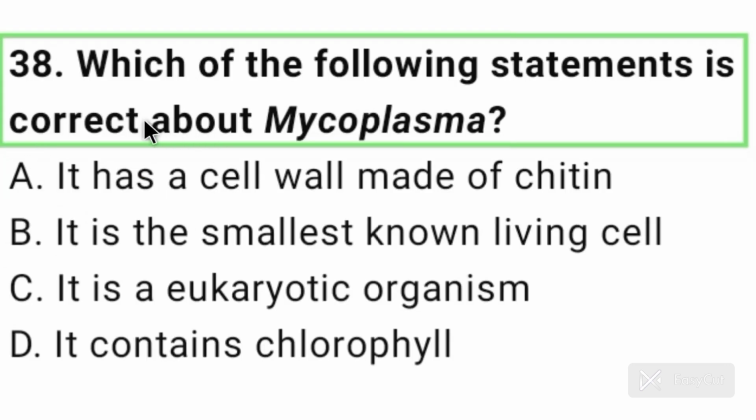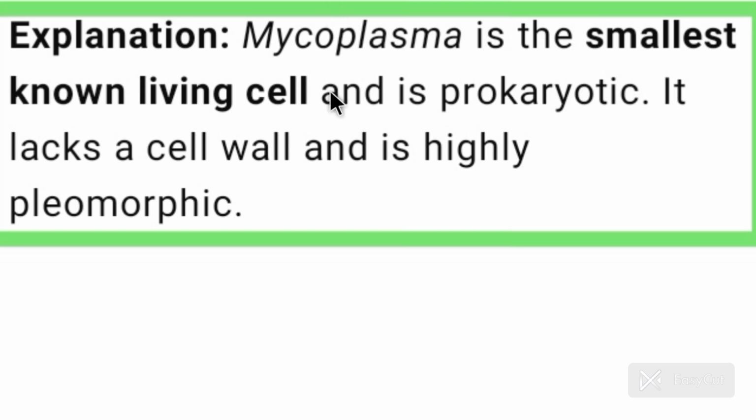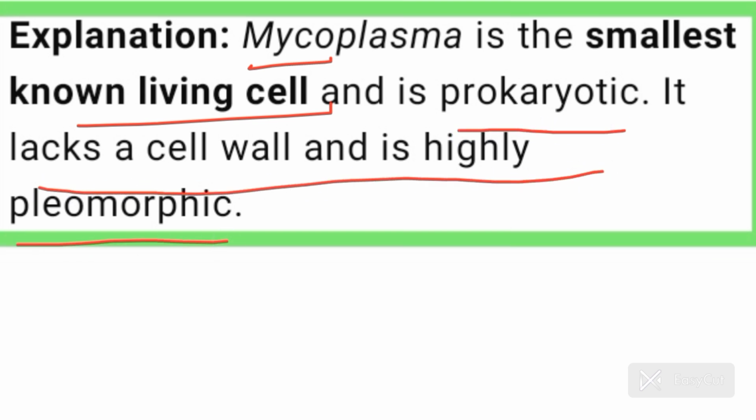Question number 38. Which of the following statements is correct about mycoplasma? Option B is correct here because mycoplasma is the smallest known living cell. Mycoplasma सबसे छोटी living cell होती है. So mycoplasma is the smallest known living cell and is prokaryotic. It lacks a cell wall and is highly pleomorphic.